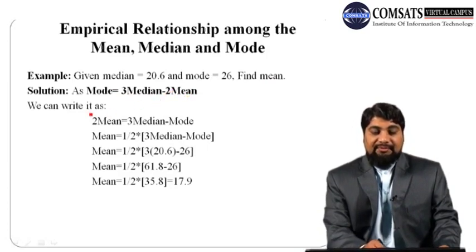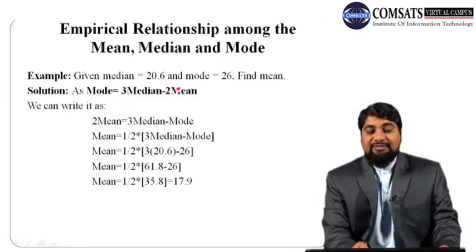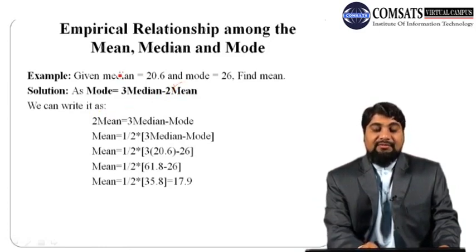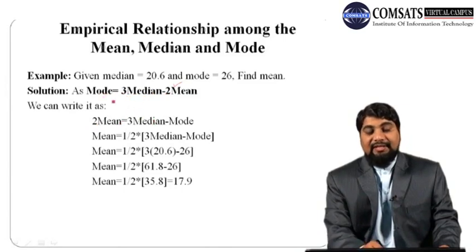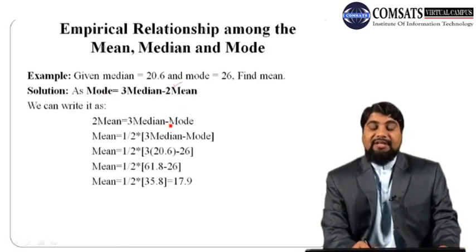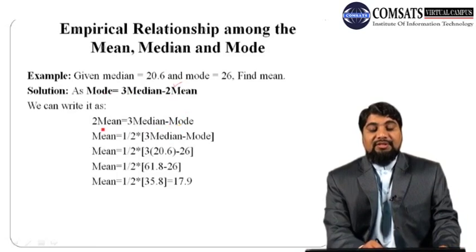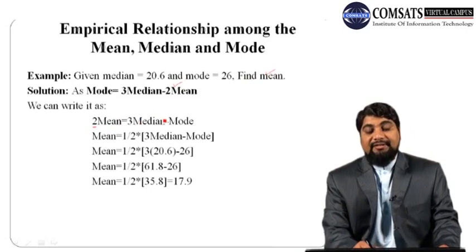Here we can write it as, just shift this minus 2 times mean to the left hand side. So it will be plus 2 times mean, and on the right hand side we are left with 3 median. Then shift this mode from the left hand side to the right hand side, so put a minus sign. So 3 median minus mode is equal to 2 times mean. But since we have to calculate only the mean, shift this 2, which is being multiplied with mean, to the right hand side. So it means the right hand side will be multiplied with 1 over 2.